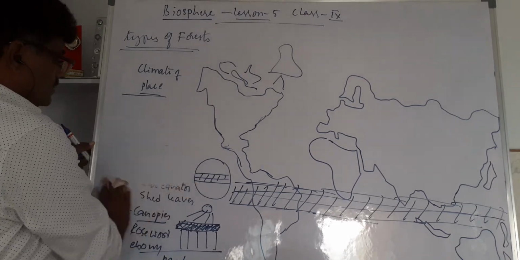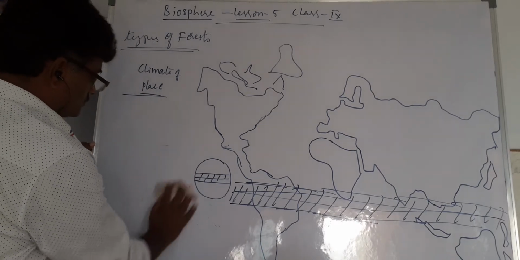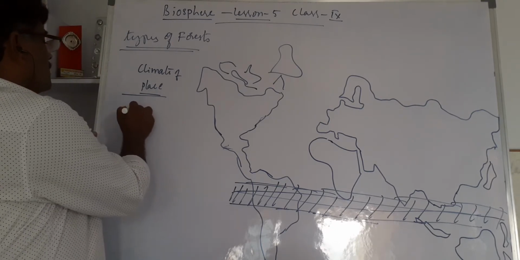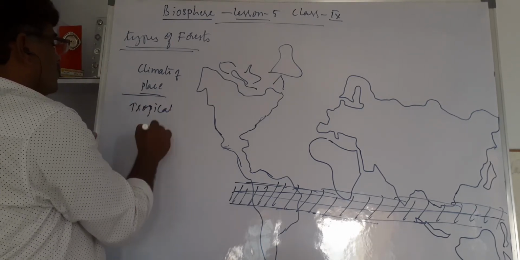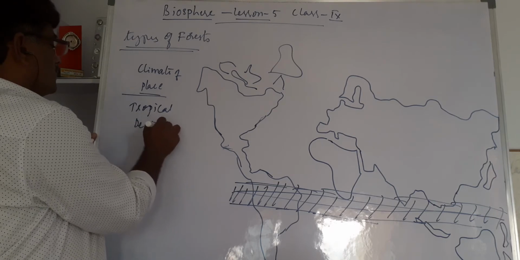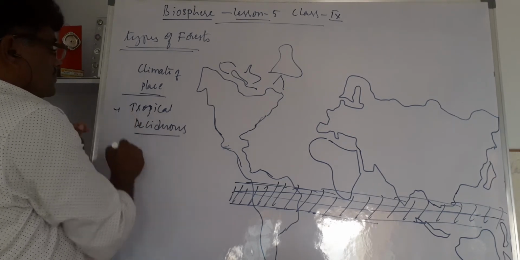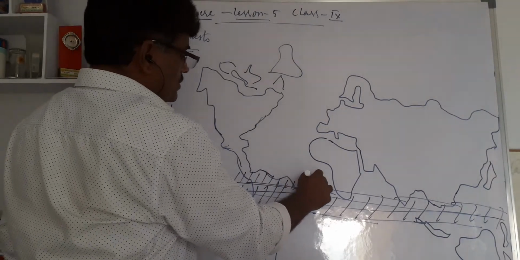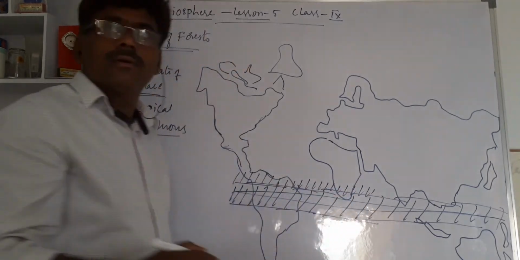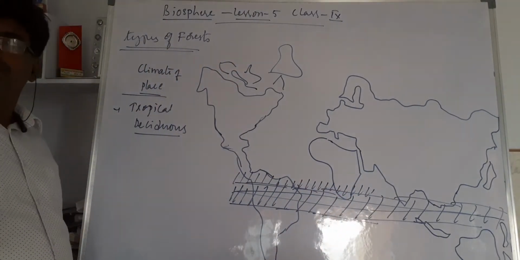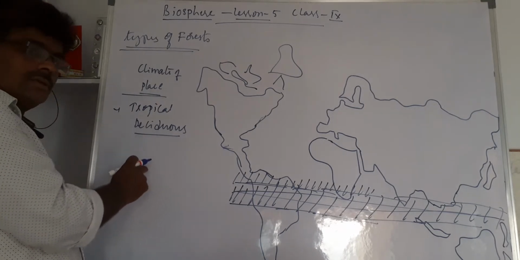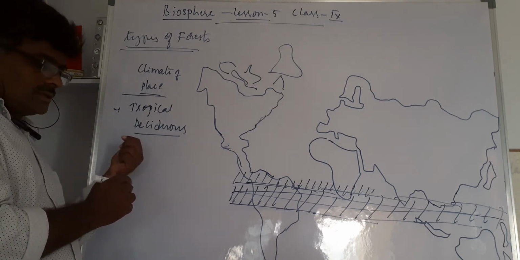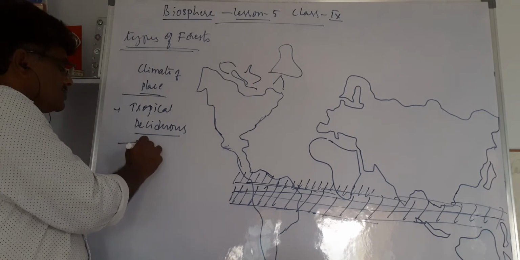The second one we take is the tropical deciduous forest. It is located in the tropical area, close to the tropics, not close to the equator. This is also called a monsoon forest.